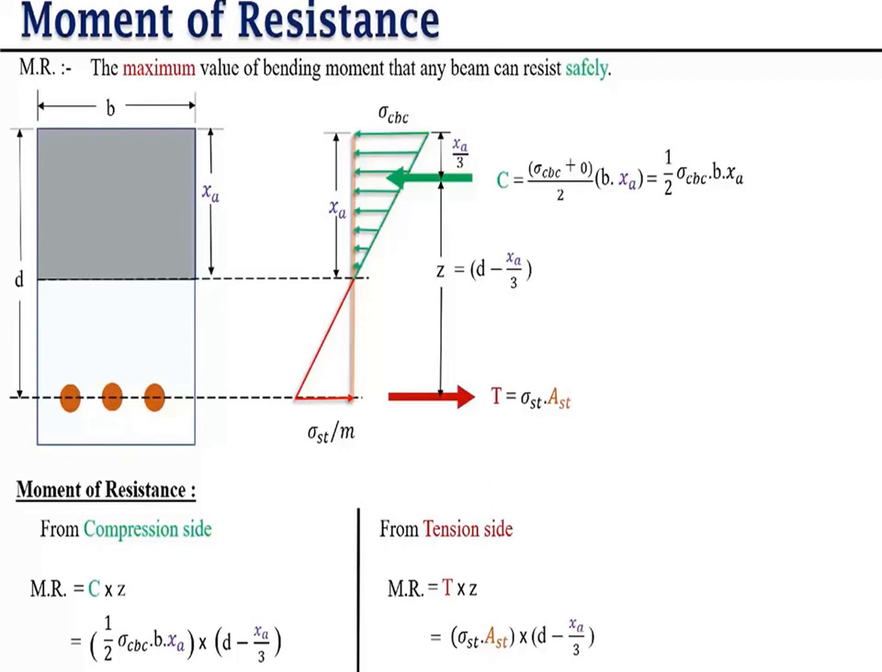Same here, we have the tensile stress sigma ST into AST, that is the tension side value, and we multiply it with (d minus x over 3). So this is the tension side. These are the general equations for finding the moment of resistance. Now we have to find the equations for the balanced section, under reinforced section, and over reinforced section.